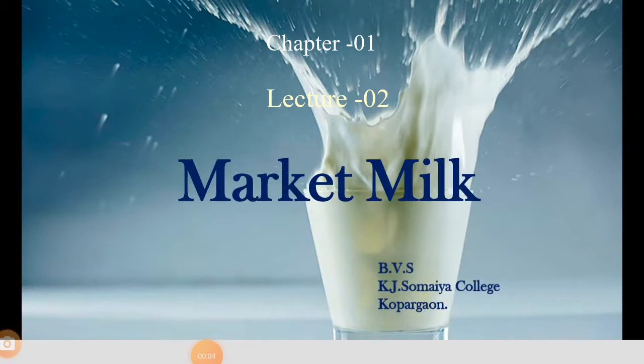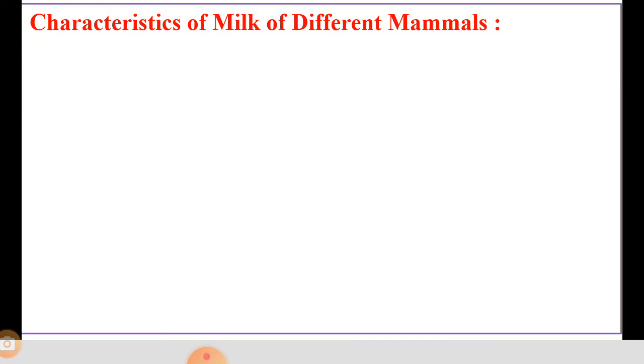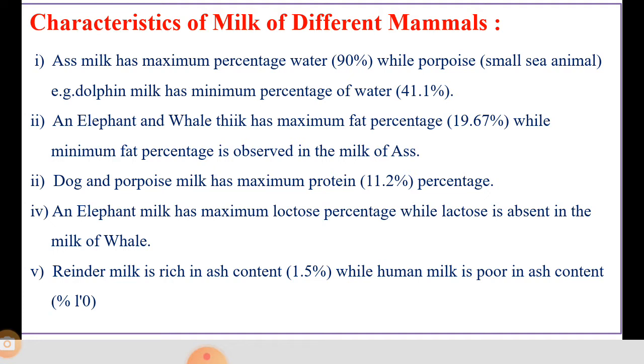This is Sane BV, and today's chapter is chapter number 1, Market Milk, and today's point is characteristics of milk of different mammals. Point number 1 is ass milk.